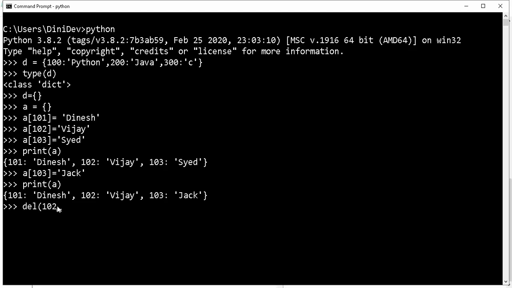Here I mentioned 102 as an integer, so I mention the integer value 102.